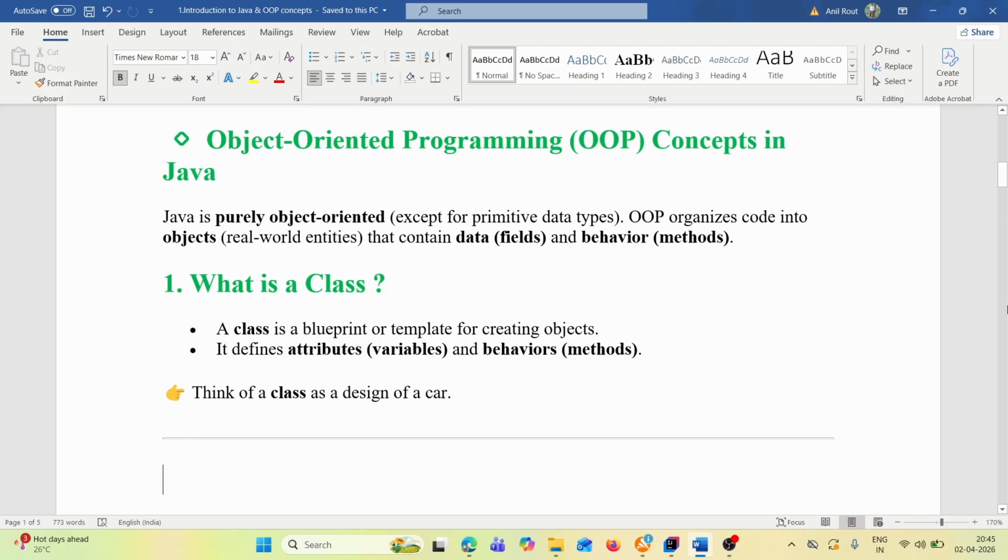It defines attributes, that is variables, and behaviors, that is methods. So basically a class defines attributes, that is variables and methods, which are required for the execution of a program. Think of a class as a design of a car. Let's consider car as a class.